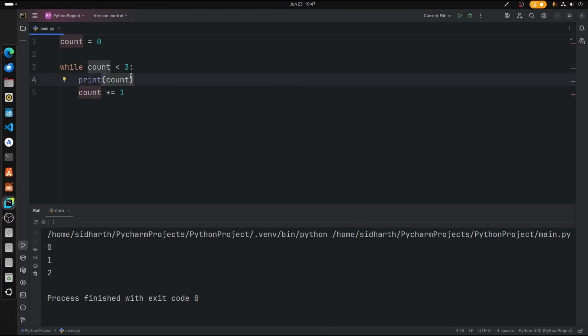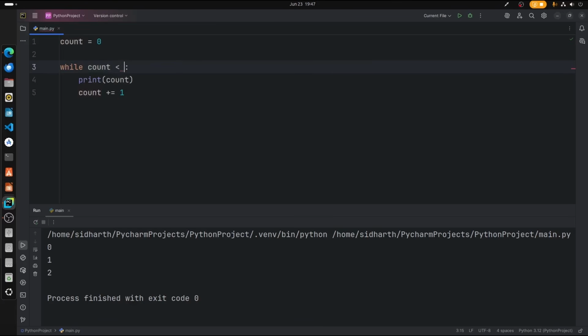Now the loop continues. So 1 is lesser than 3, it prints the count value, count plus 1. So 1 plus 1, 2. So 2 will again loop into the while loop, and it will add 1 until it becomes 3. So 3 is not lesser than 3, right? In that case the loop will break. That's what is happening here.